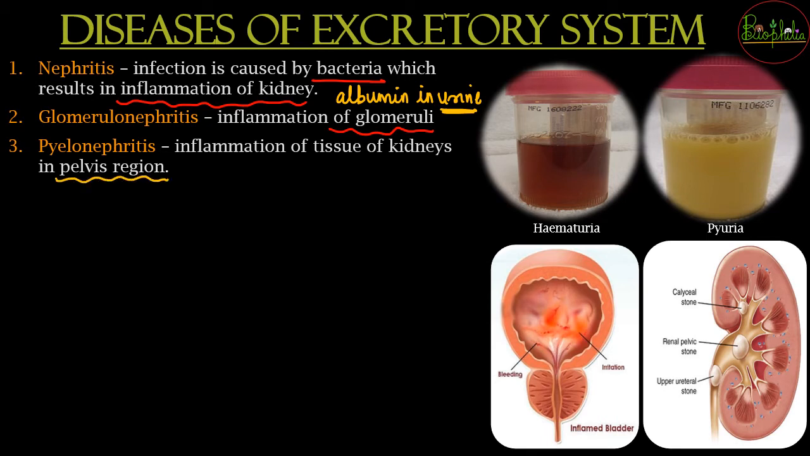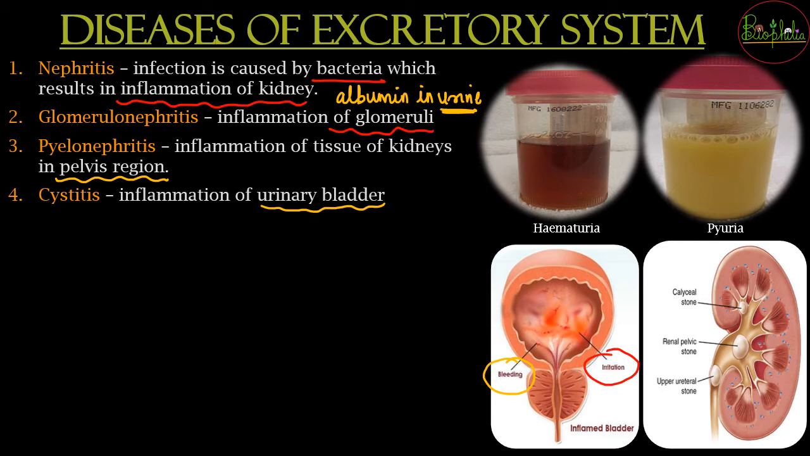The third we are seeing is pyelonephritis, that is inflammation of the tissue of kidneys in the pelvis region. So यहाँ पर pelvis region है, ऊपर में glomeruli and the kidney inflammation है. The next is going to be cystitis, that is the inflammation of the urinary bladder. So here you can see in the photograph as well how is the inflamed bladder and how it is going to cause bleeding sometimes, sometimes there can be irritation and there can be inflammation of the urinary bladder.